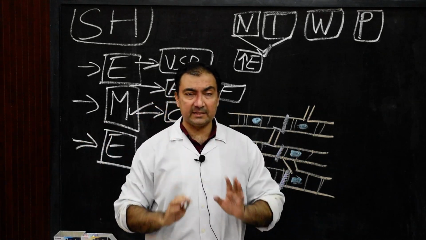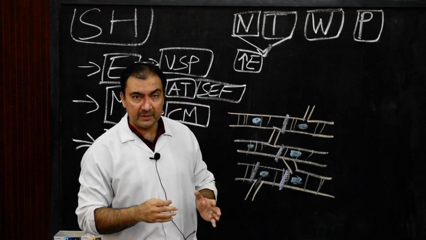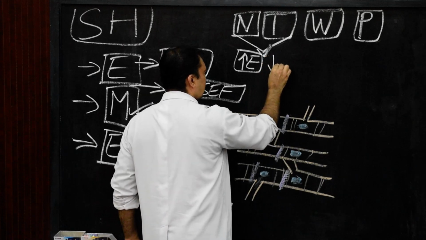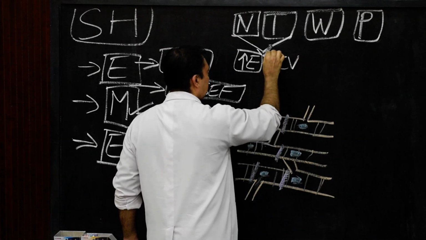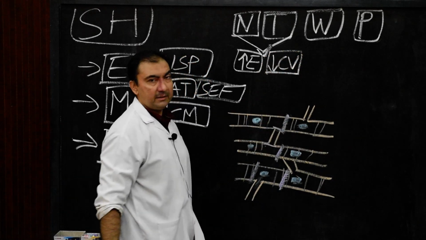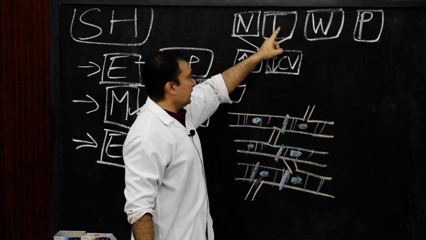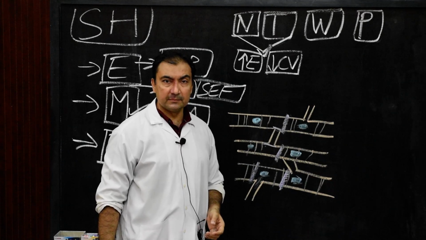Whereas they will have decreased conduction velocity. The conduction velocity will be very much decreased in case of nodal and transitional myocytes.